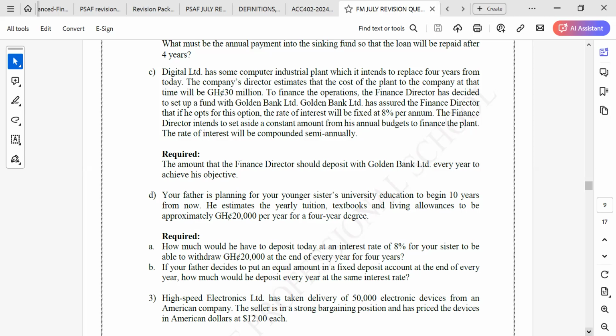Golden Bank Limited has assured the finance director that if he opts for this option, the rate of interest will be fixed at 8% per annum. The finance director intends to set aside a constant amount from his annual budget to finance the plant. The rate of interest will be compounded semi-annually. Required: the amount that the finance director should deposit with Golden Bank Limited every year to achieve his objective.